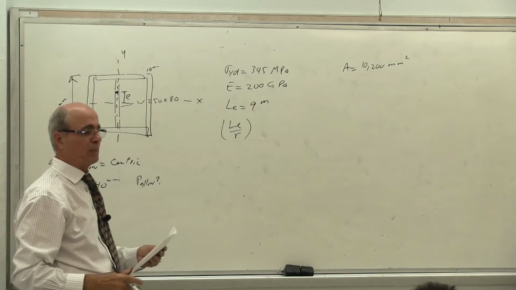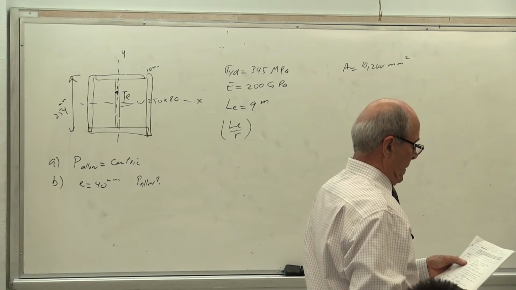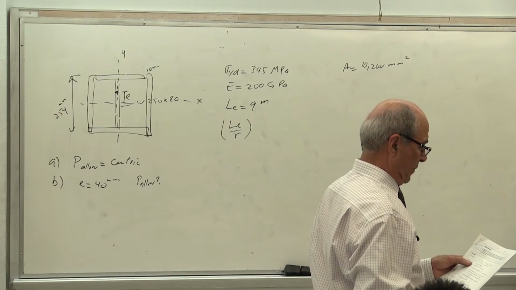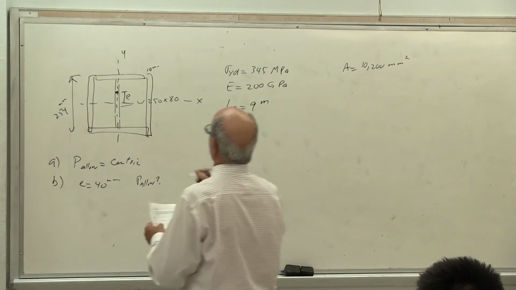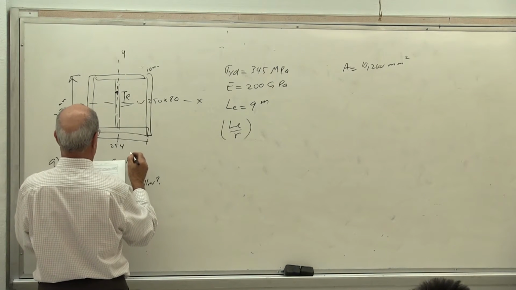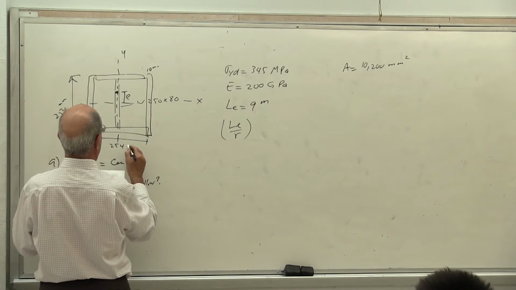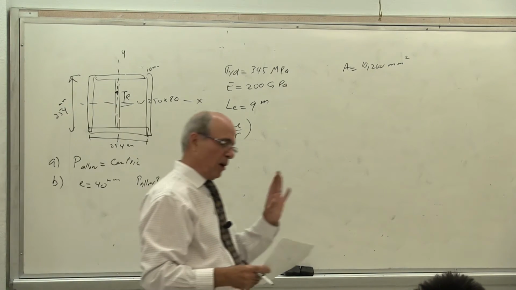The height of this plate, therefore, is 250. The D of the flange, from here to here, is also 254 millimeter. Notice this side is almost the same.